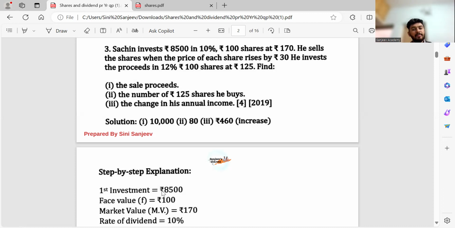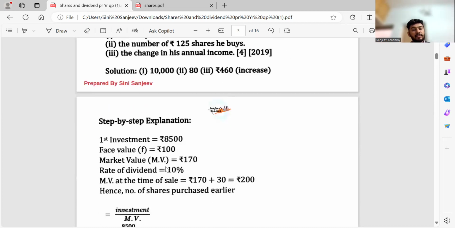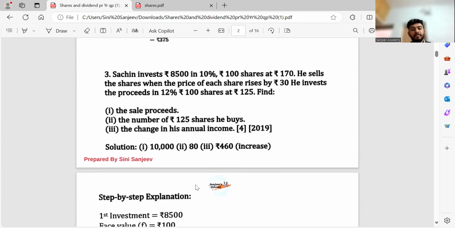The first thing, investment is what? 8,500. Correct? Yes, in 10%. That is the rate of dividend. Rupees 100 shares at 170. Correct? So it is paying a premium. Market value is what? 170 plus 30, because he sells the shares when the price of each share rises by 30.